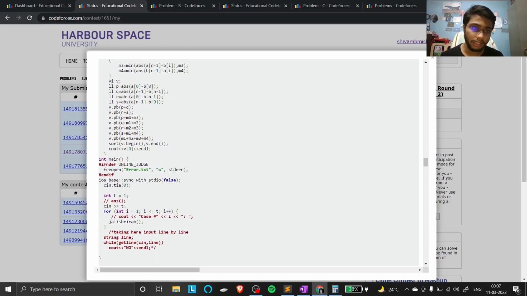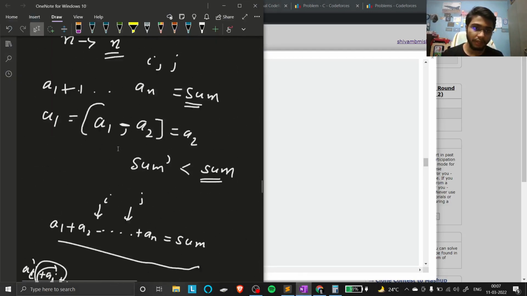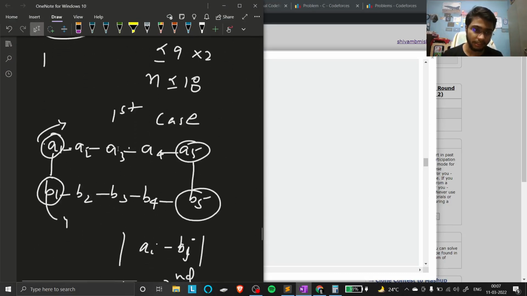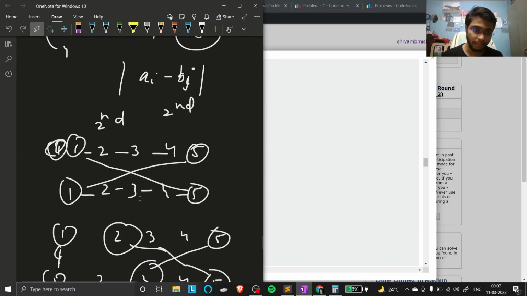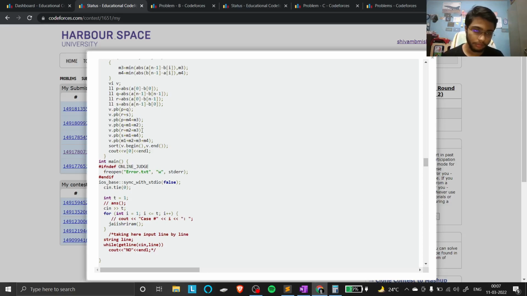After that, we declare a vector, and we also declare P, which is based on the two conditions I explained, when we connect things directly. On the basis of these conditions we proceed. P would be the difference between them, Q would be like that, R would be like that, S would be like that.